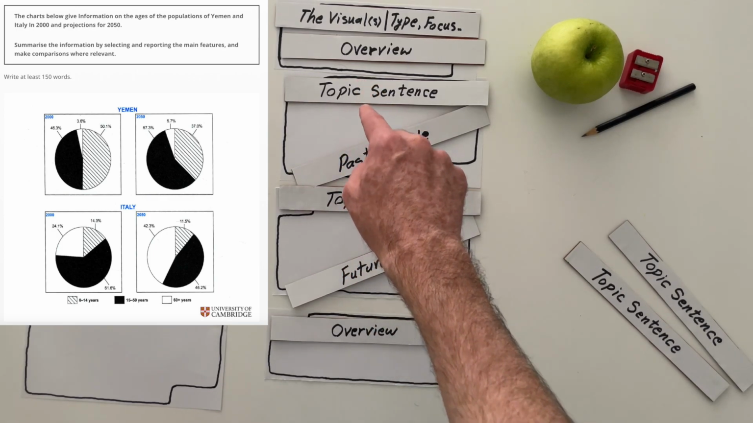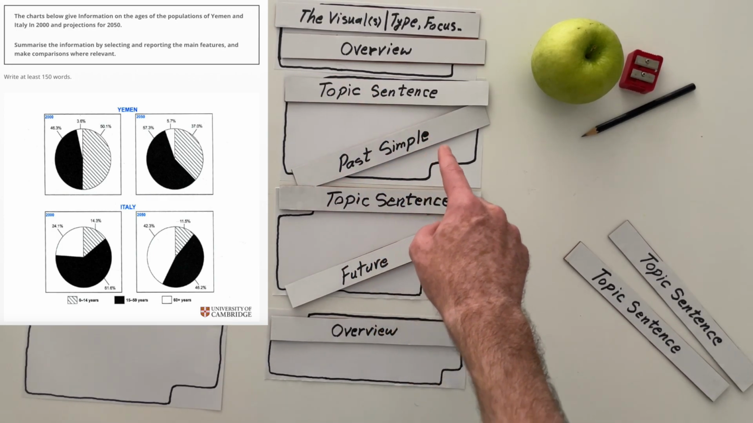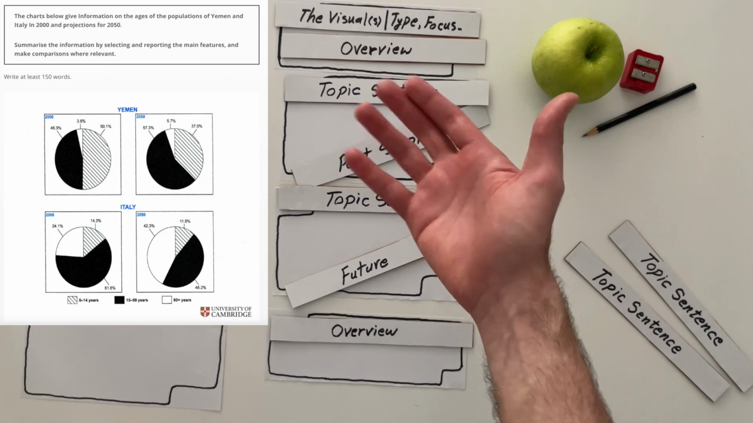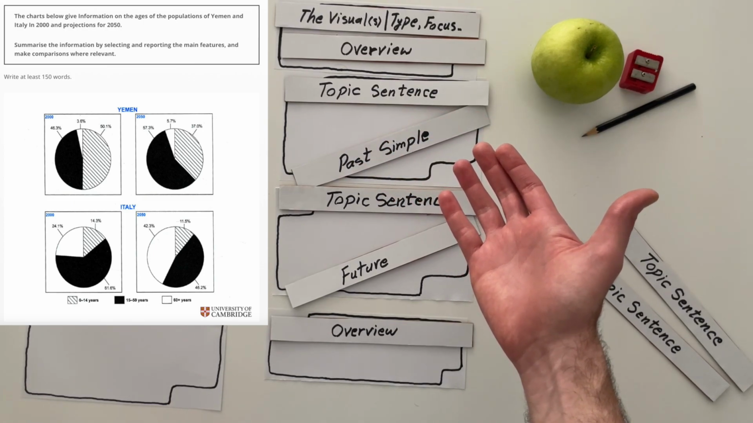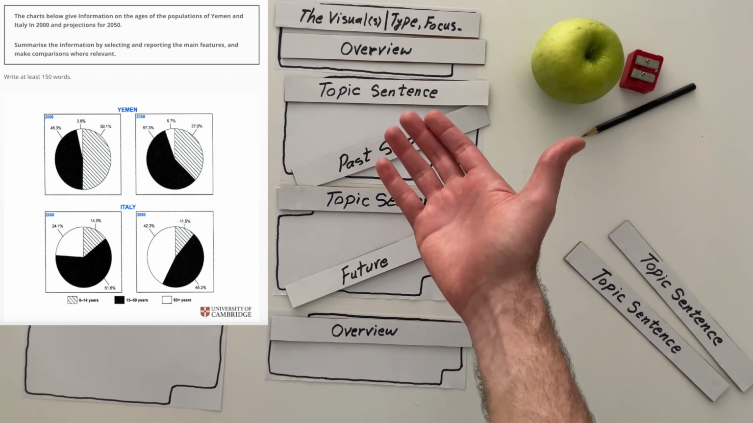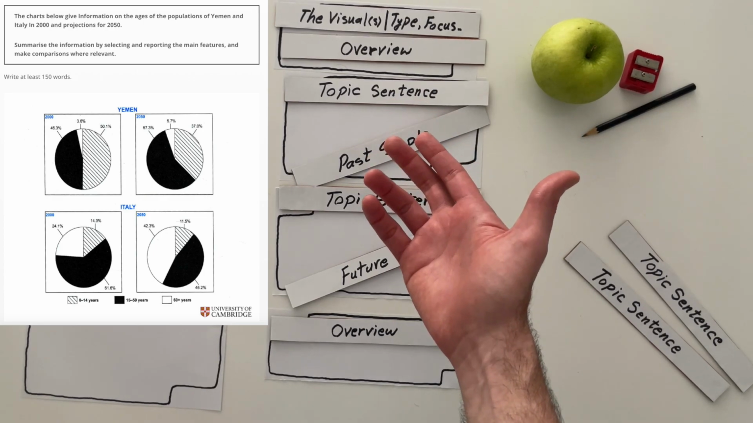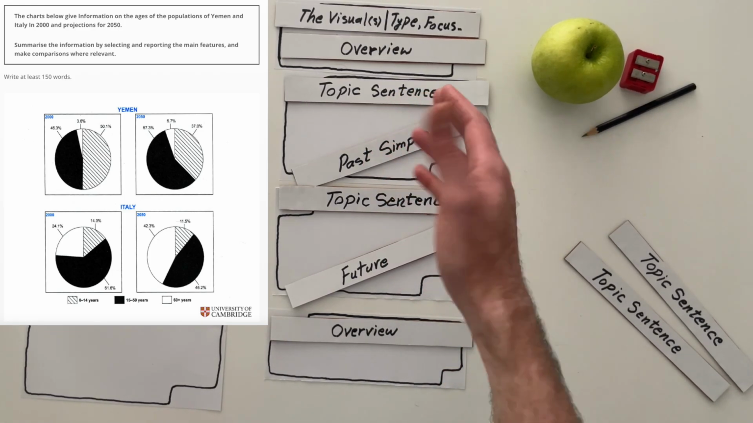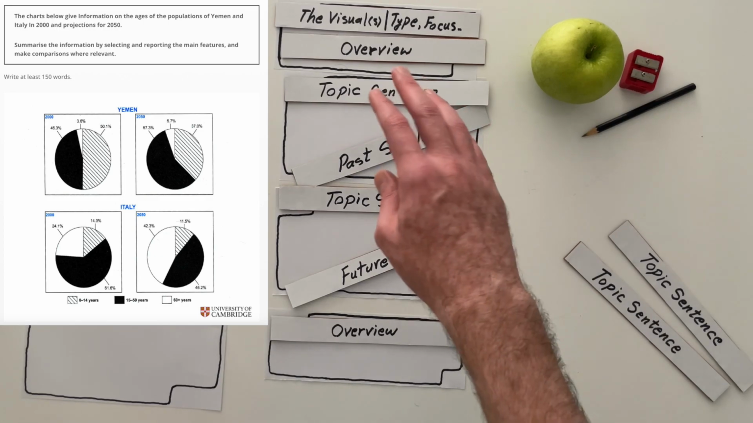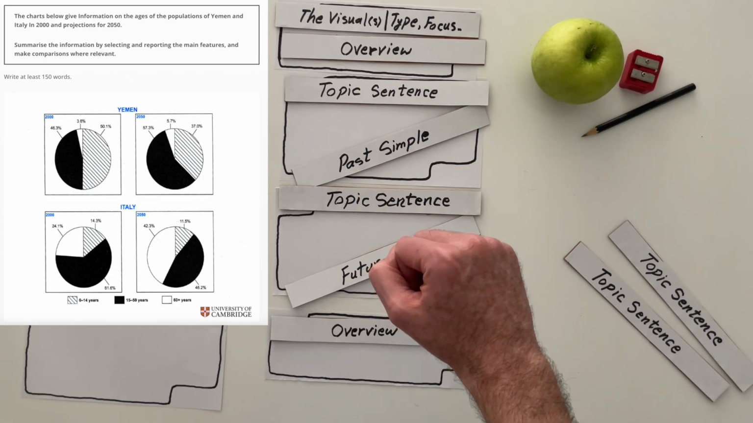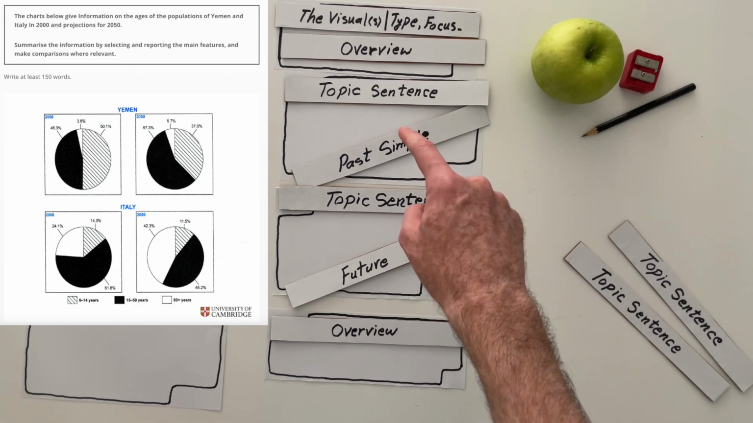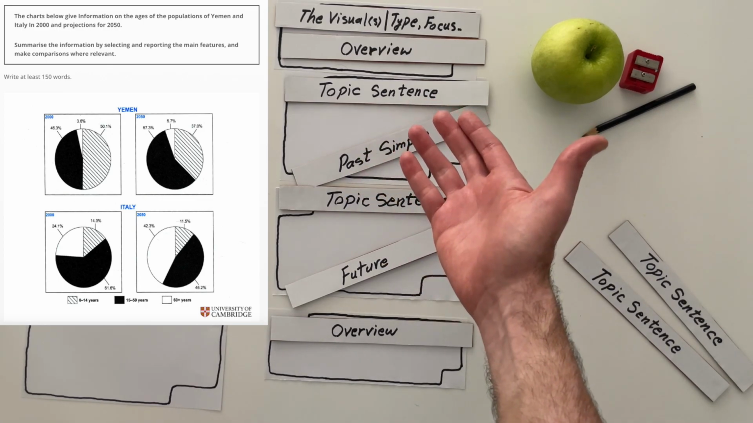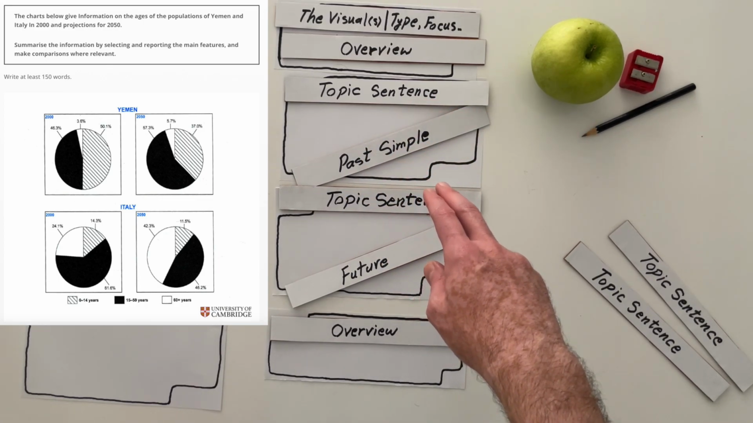Here, we need to say that in the year 2000, let's just share something interesting here, more than 50% of Yemeni people were below the age of 15, were in the 0 to 14 age group. Whereas for Italy, the majority, almost 2/3, were in the age of 15 to 59.